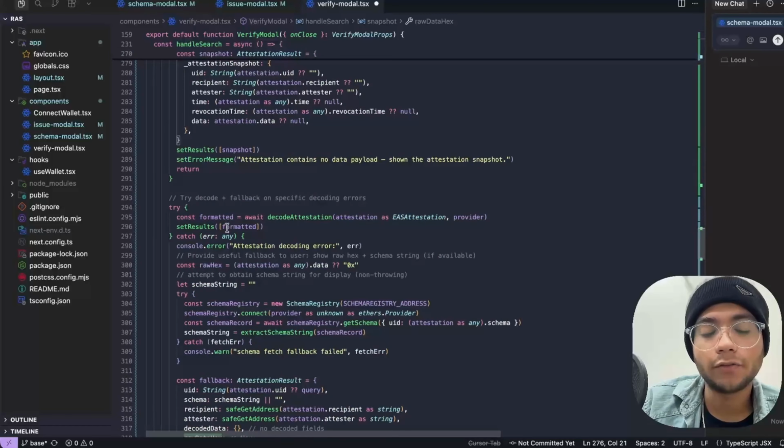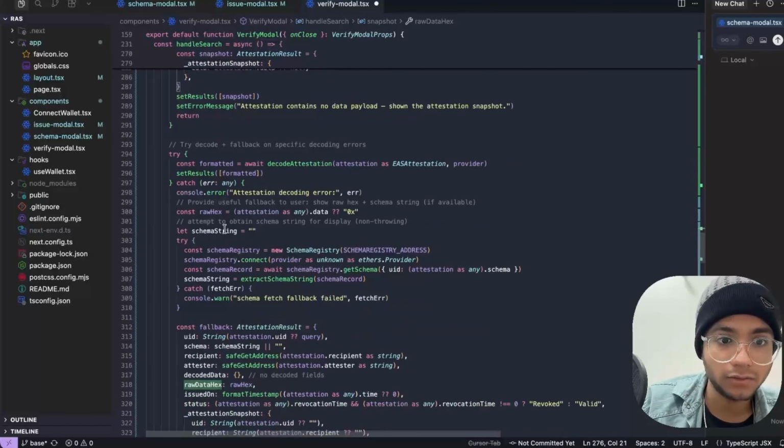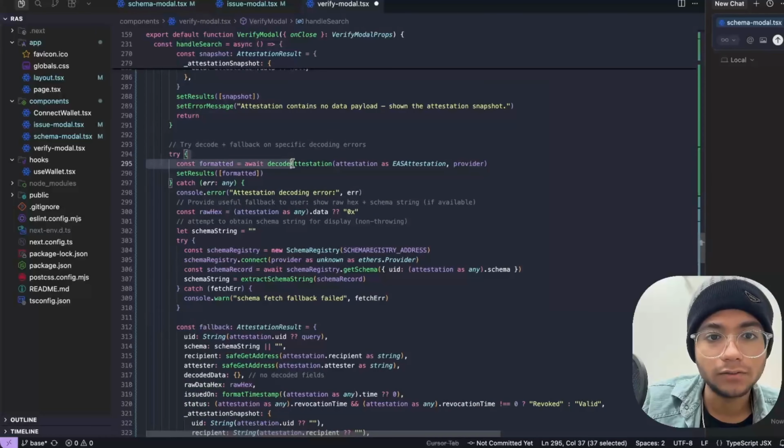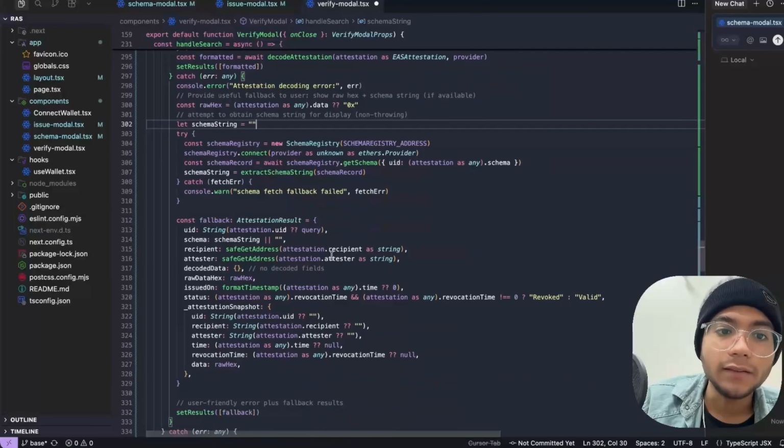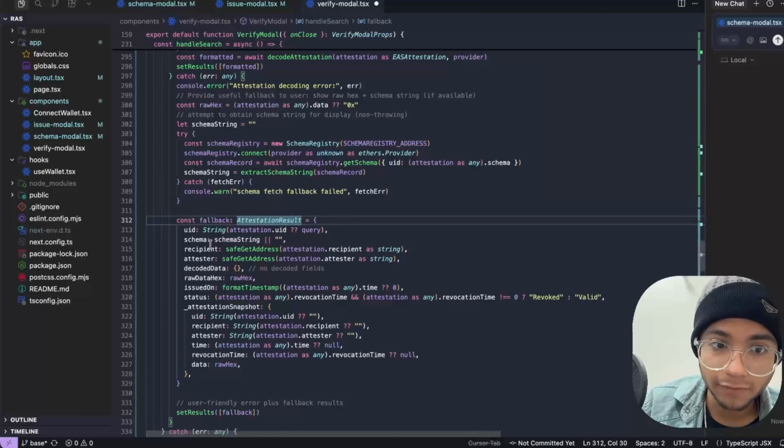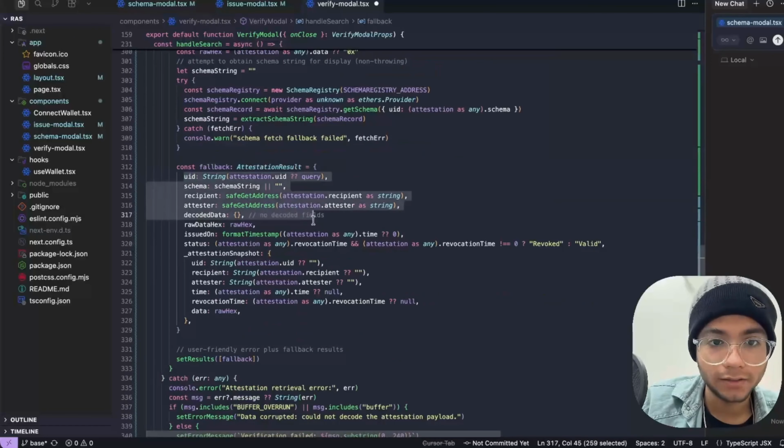Thereafter, for formatting it and showcasing it to the front end, it again tries to decode it. And we also have declared a fallback function. If anything goes wrong, it switches to this formation of the data. Okay, so that's what basically is happening. And at last, whether everything works or not, we are setting the result. So at last we are setting the results with our constant fallback so that everything works very smoothly.